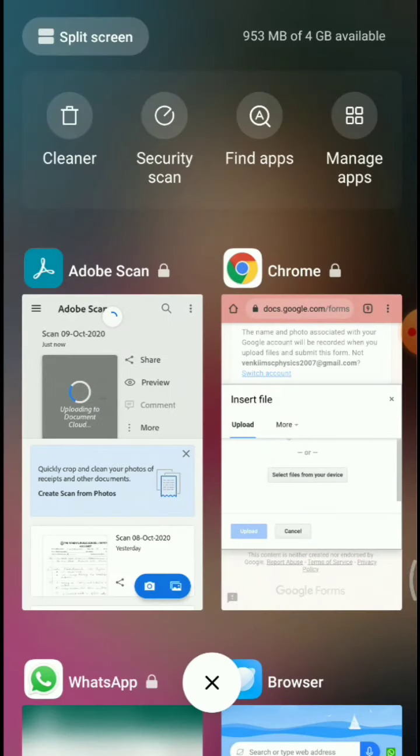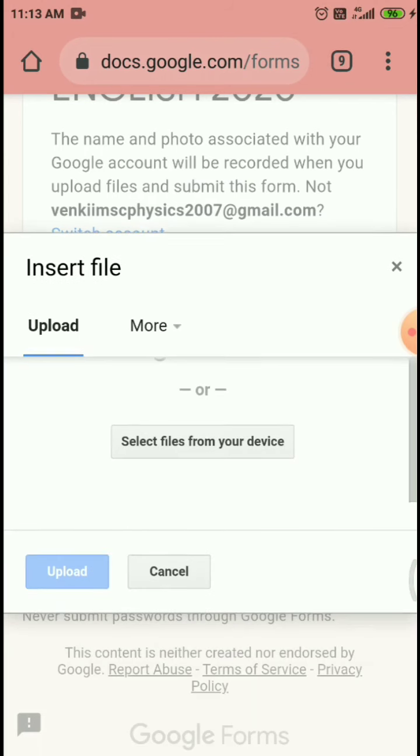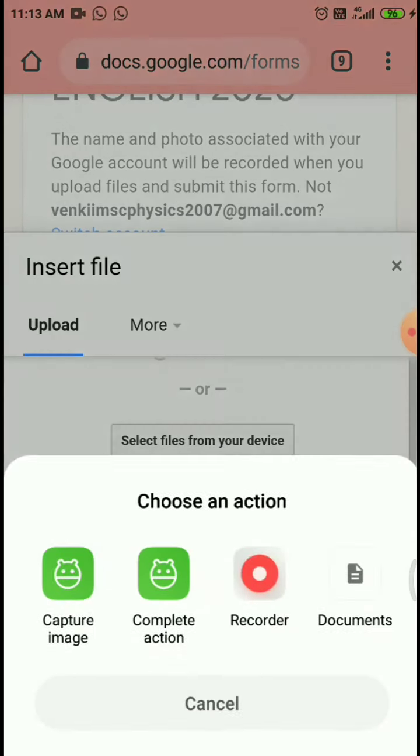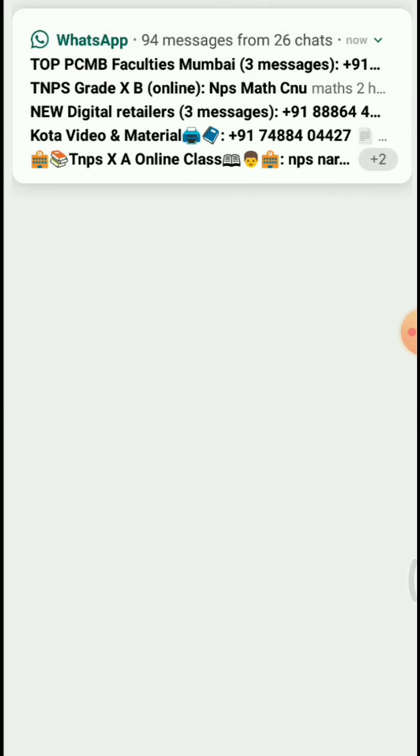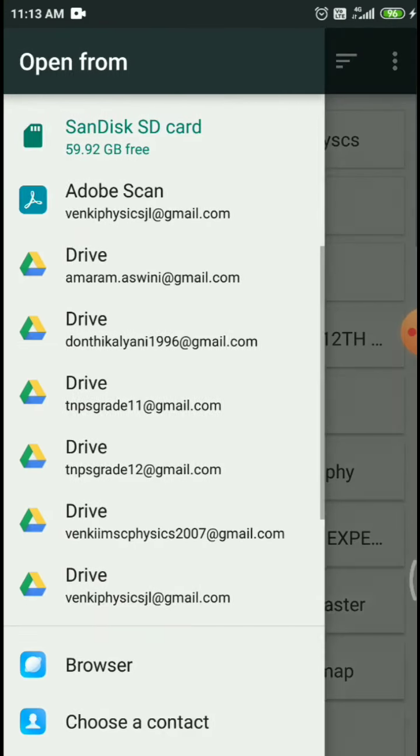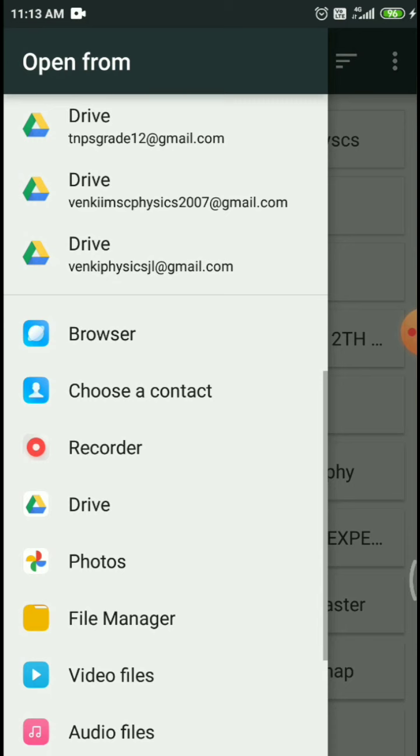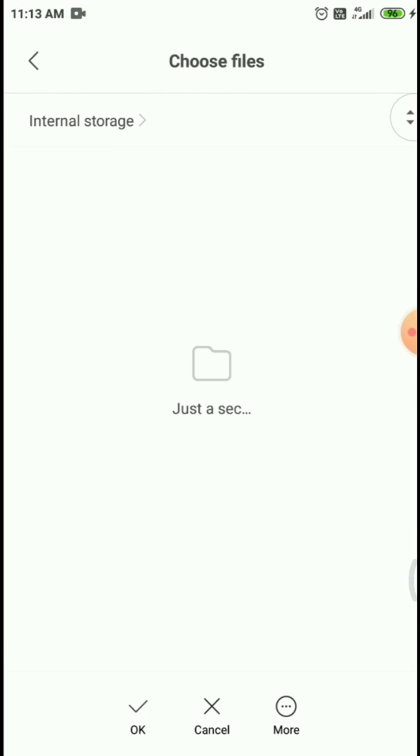Then coming to the Google page, select the file from your drive or your device. Documents and file manager are there. From this you can search Adobe Scan, like that.